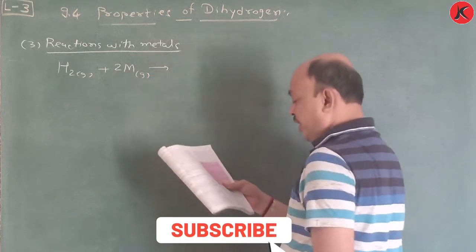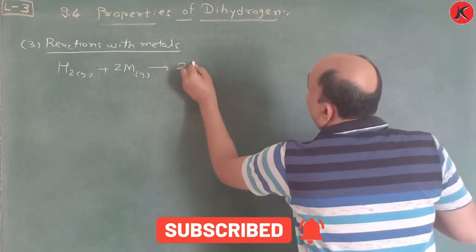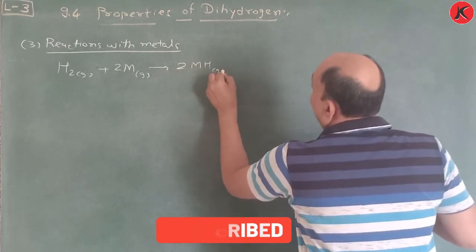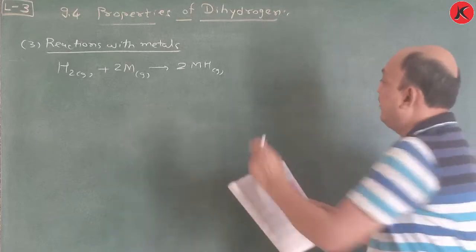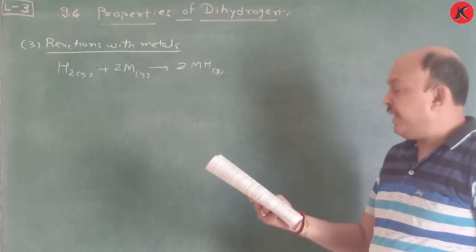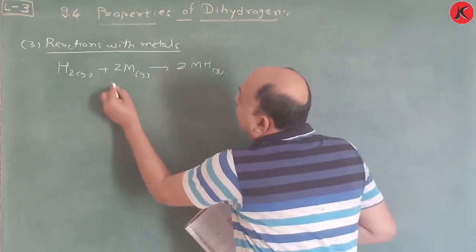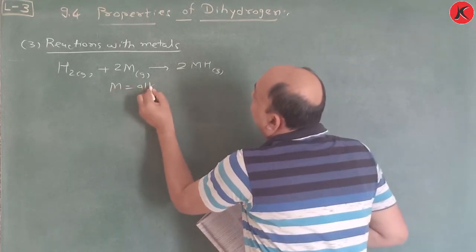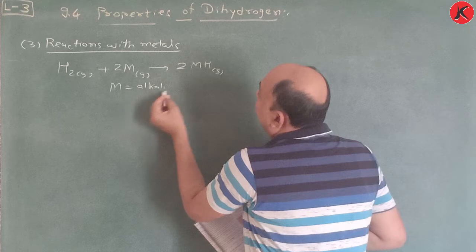At that time the product obtained is 2MH, where the hydride is in solid form. Where M is an alkali metal.